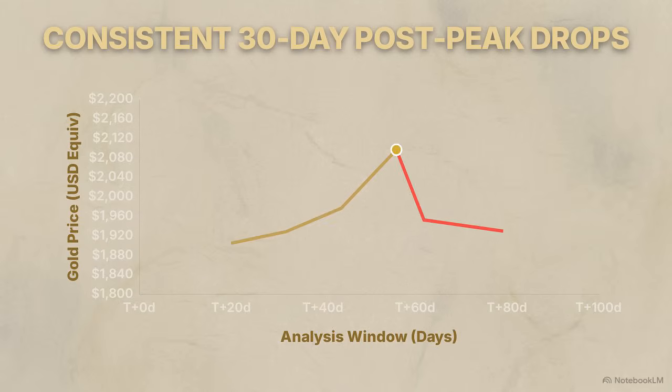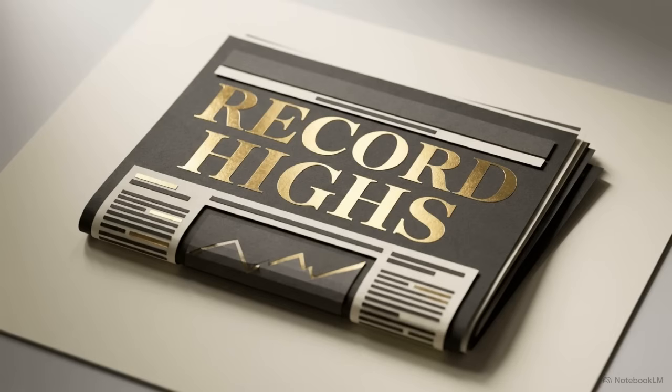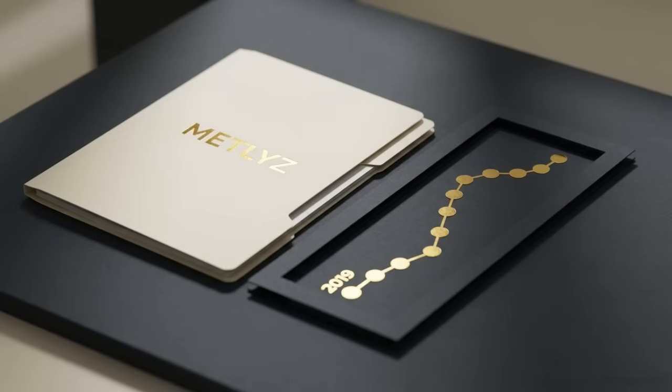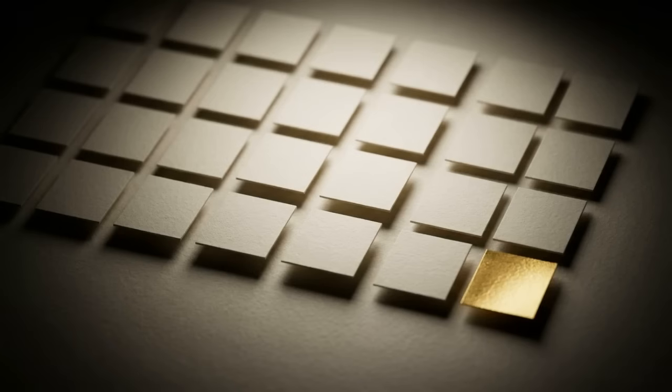You will also see why this exact same chart shape appeared 11 separate times. The moments of loudest global hype often hide an identical short-term cooling. At Metlyz, we went back through daily gold prices in US dollars since 2019. We found 11 major high moments. For each one, we ignored the 6-month outlook and the year-end forecast. We asked a single question: what happened in the strict 30-day window after the rally?